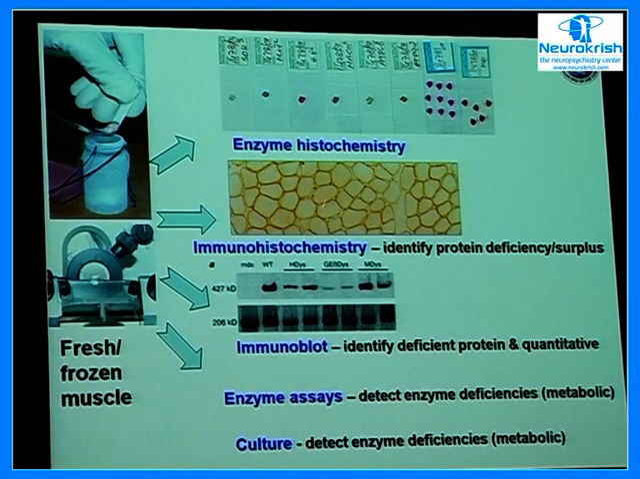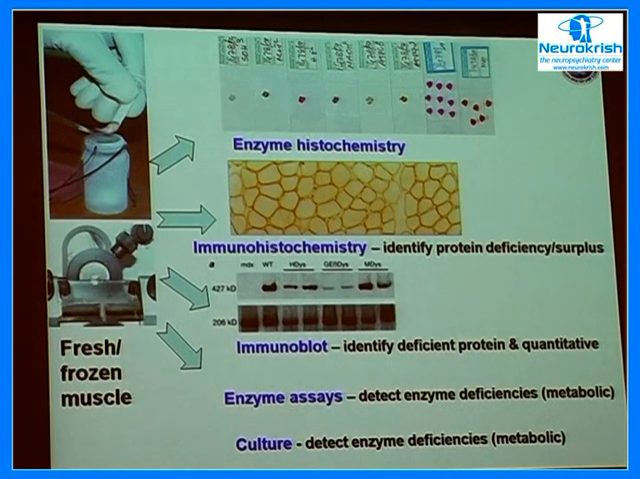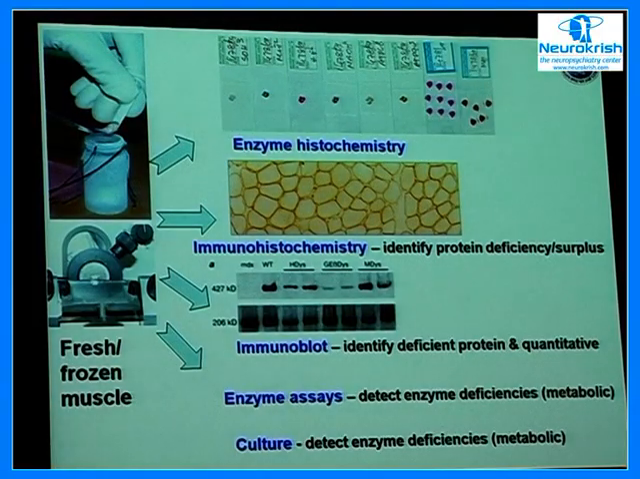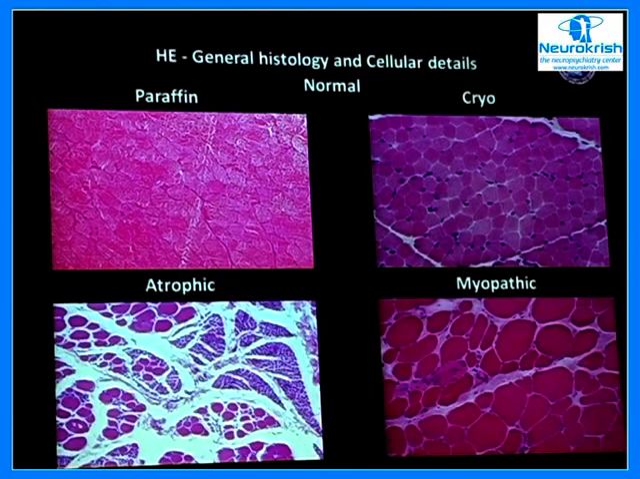Then we do immunohistochemical stains to identify the protein deficiency or the protein surplus disorders. We also do immunoblots, again for these protein surplus and protein minus disorders. We do enzyme assays for the metabolic disorders, and we also preserve a small fragment for further studies if required. Now, we'll go to the pathology of these muscle disorders.